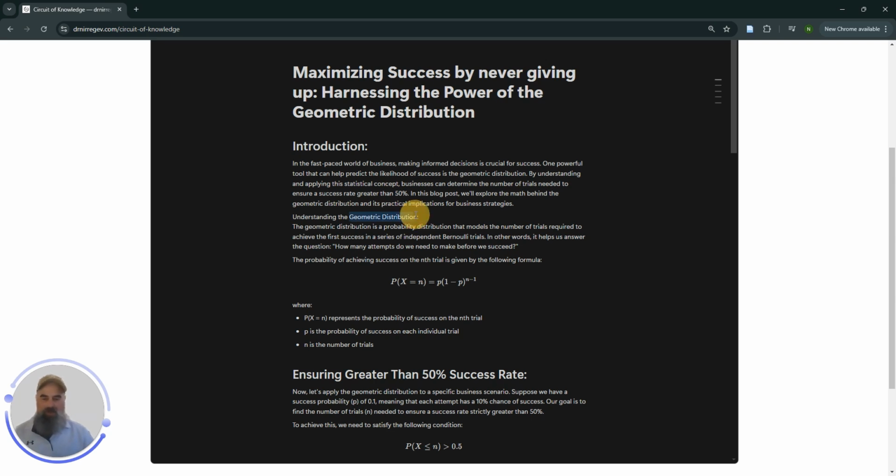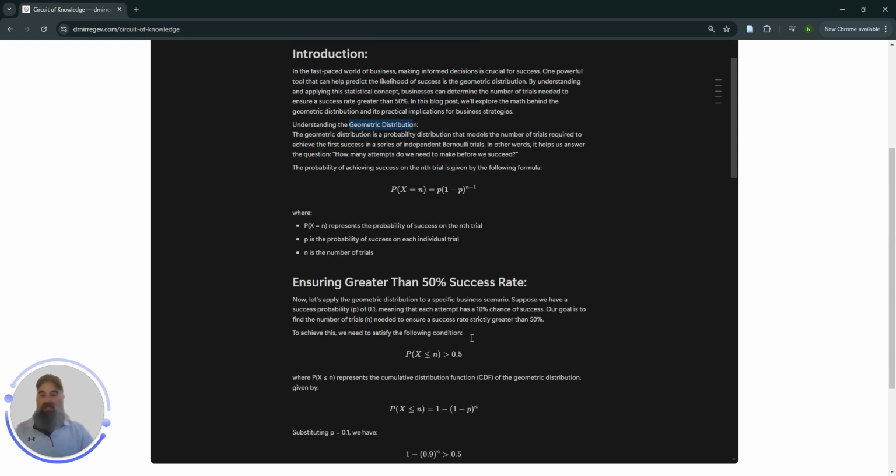the geometric distribution. In just a few words, the geometric distribution models the number of trials required to achieve the first success, when each trial can be either fail or success with a probability P. Okay? And let's say in startup life there is a 10% chance of succeeding, meaning that our success rate is merely 10%. Okay? So what does the math tell us about maybe we failed one startup and then we open up another startup and then we try again, maybe we succeed, maybe we don't.